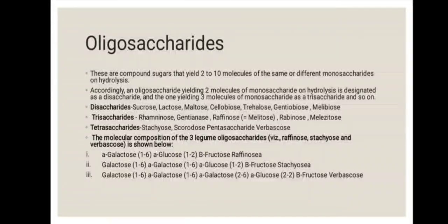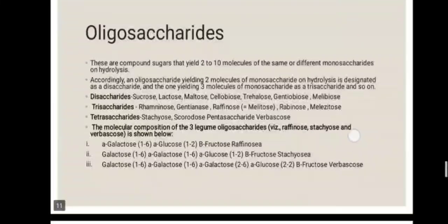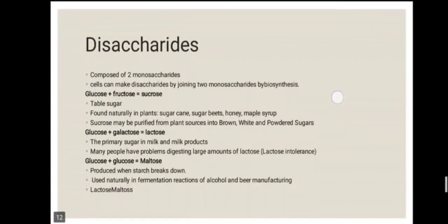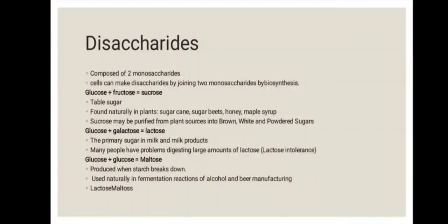The molecular composition of three legume oligosaccharides is shown below. Disaccharides. Composed of 2 monosaccharides, cells can make disaccharides by joining 2 monosaccharides by biosynthesis. Glucose plus fructose equals sucrose, table sugar,